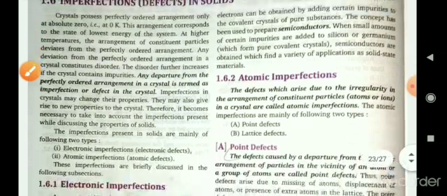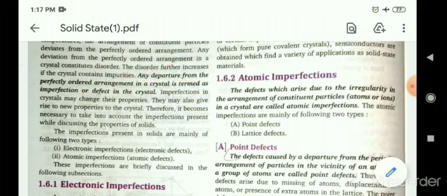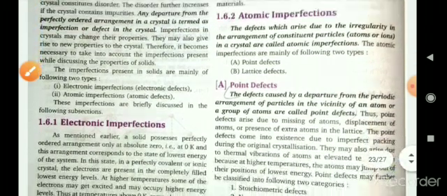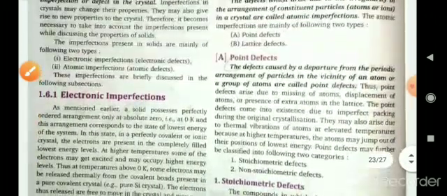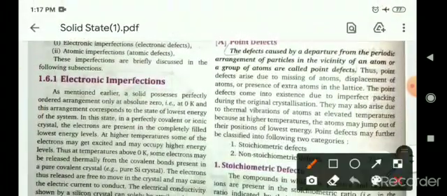So what is the definition? Any departure from the perfectly ordered arrangement in a crystal is termed an imperfection. Any departure means shifting of the constituent particles in a crystal lattice, or leaving of a constituent particle from the crystal system. Imperfections are basically classified as electronic imperfection and atomic imperfection.